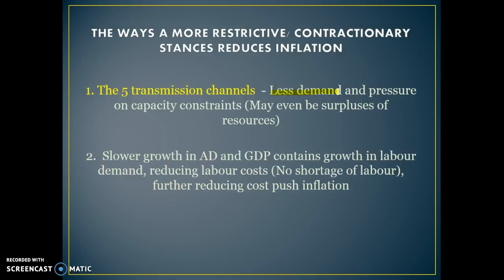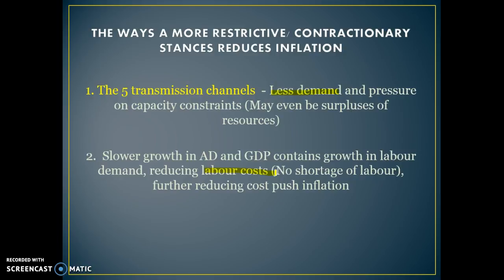Another reason that a tightening of monetary policy will lead to reduced inflation is more related to cost-push inflation. While higher interest rates can lead to higher costs of production for businesses, the benefit for reducing cost-push inflation is mainly that if we tighten monetary policy, that will lead to reduced demand for labour, and that can help to reduce labour costs and wage pressures, because the higher interest rates will reduce growth and demand, which should push down labour costs.